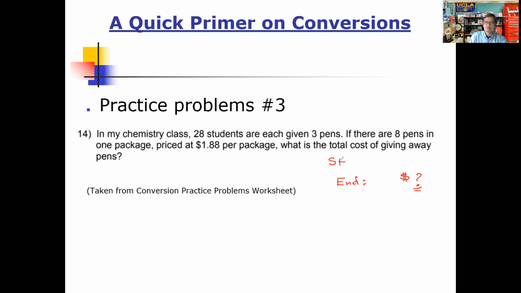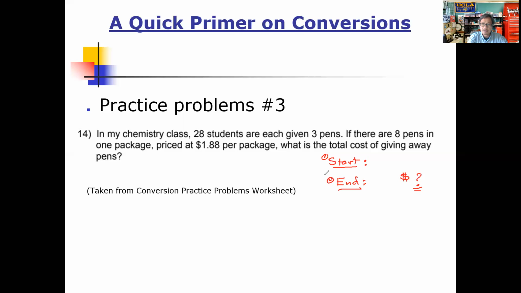The question is, what is the starting quantity then? What is the starting quantity that they give you here? Okay, so understand this. This is where you do have to use a little bit of your analytical skills to get this done. But once you have this done, folks, it's just a matter of finding the conversion factors, and then you can solve this fairly straightforward. Okay, so what is it that we're starting out with here?